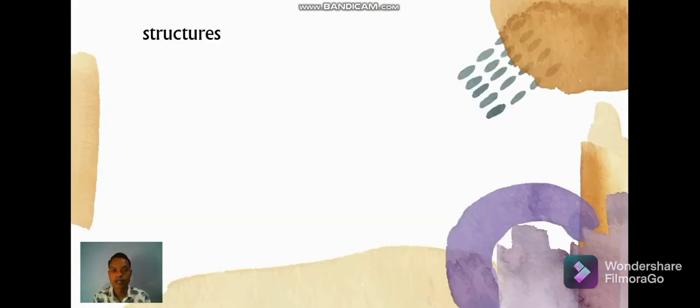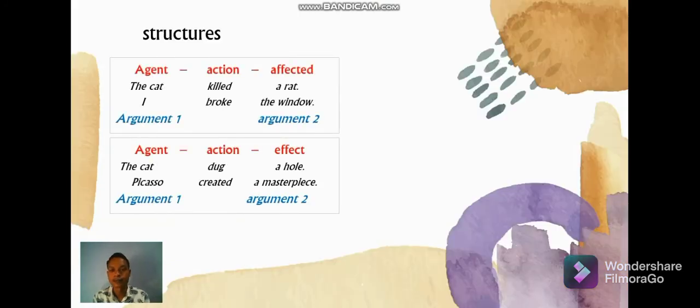The next is structures. The first structure: agent, action, and affected. For example, the cat killed a rat. The cat is the agent, killed is the action, and the rat is something that is affected by the action killed that is performed by the agent cat.